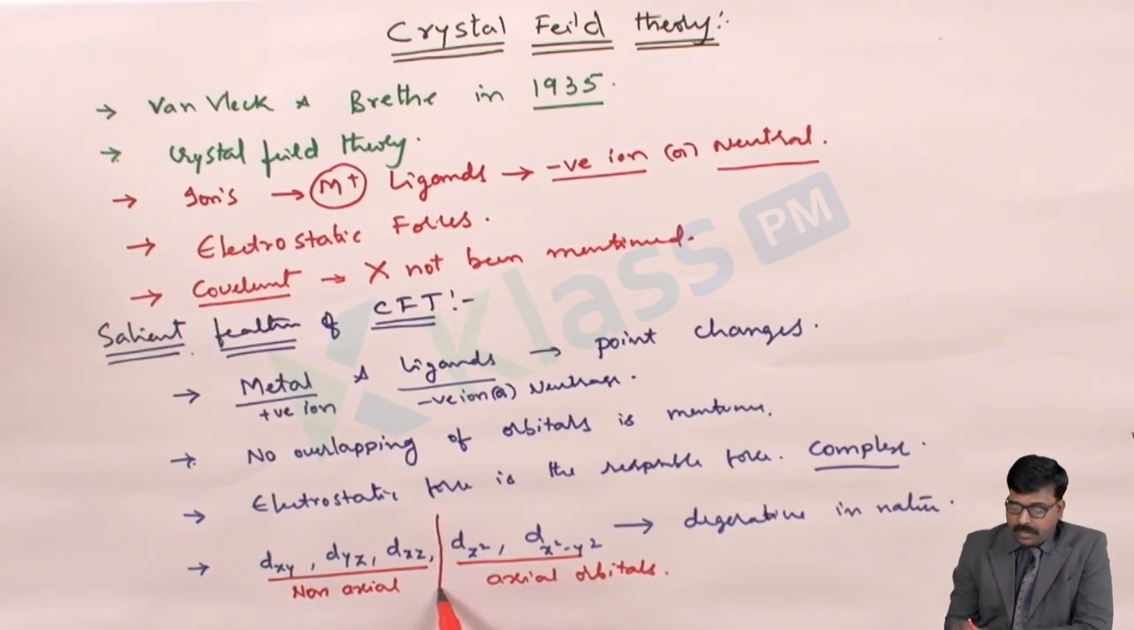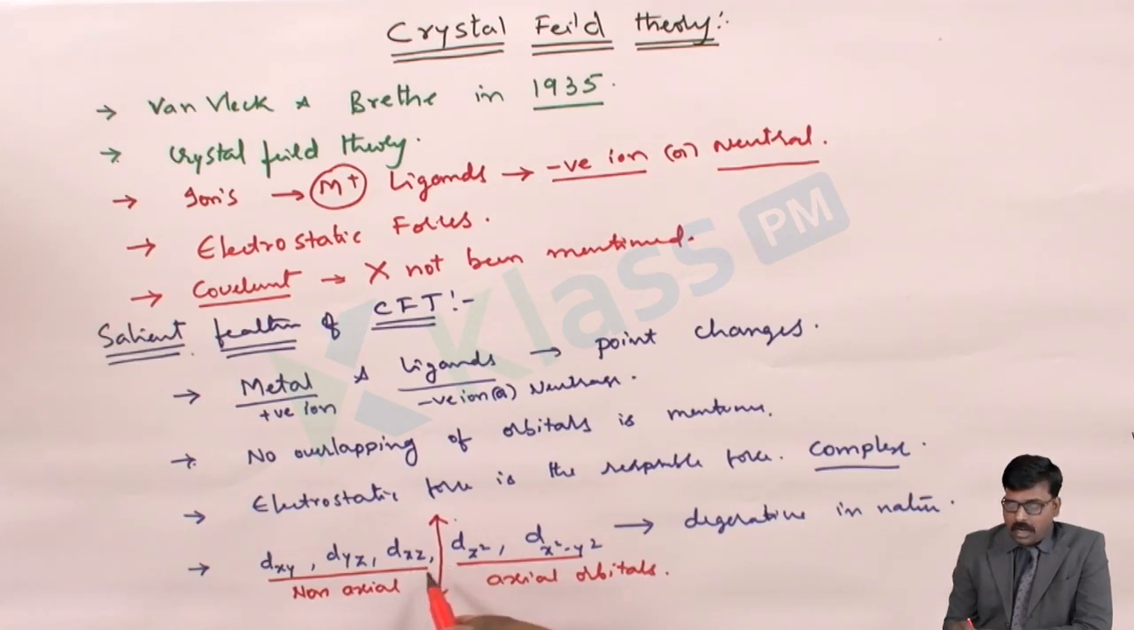When the ligand approaches the central metal atom axially, that means through the x, y or z axes, the axial orbitals are approached by the ligands. But when the ligands approach in between the axes, they come towards dxy, dyz and dzx. We will see clearly how these are going to be split.